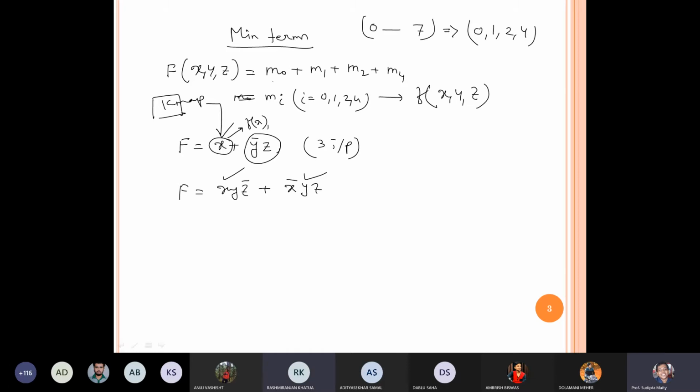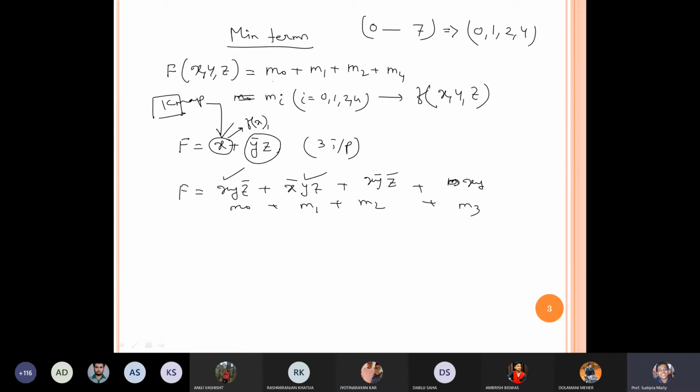But if we write any term in this way, where each m, suppose it is m0 plus m1 plus m2, suppose another term is there, x, y, z prime, then suppose I have another term x, y, and suppose it is the m3 term. Now, sir, x, y, z prime got doubled. We have written it double, so remove this double.